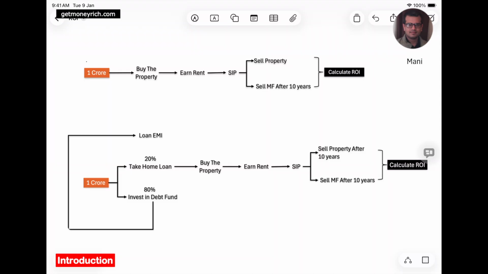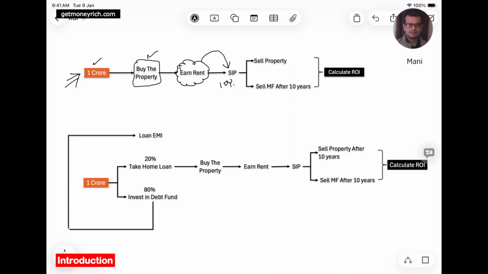The person has around 1 crore rupees available for investing, and he wanted to invest that money in a real estate property only. He was fixated on that investment plan for some reason. His idea was to use his 1 crore fund to buy a property and put it on rent, and whatever rental income he earns, he will use to start a mutual fund SIP, which he will continue for the next 10 years.